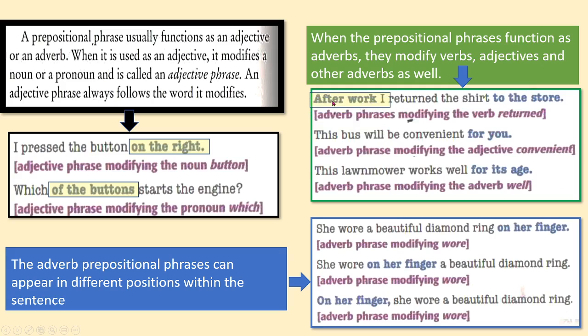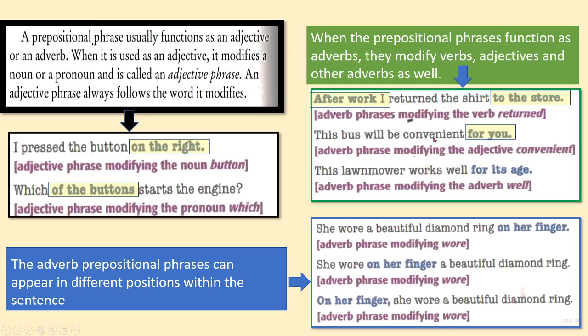After work, it is a preposition of time. After, right? I returned the shirt to the store. So you see, after work is a prepositional phrase that functions as an adverb. Okay? And it tells when the action was executed. To the store, it says where, and then it is also an adverb prepositional phrase.